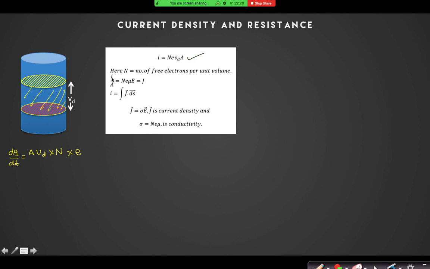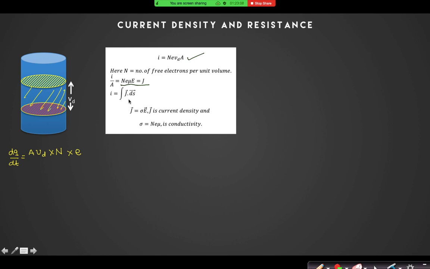What is current density? Current density is current per unit area. If I divide this current by area, you will find the expression N E Vd, and I have replaced Vd by mu into E. So now you can understand that I by A, which is J, is equal to N E mu E. Now I can find current if J is given. How do I find current if J is given? It is a simple integral of J dot dS.